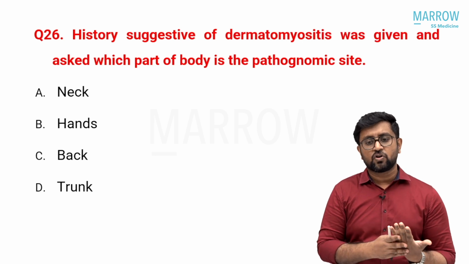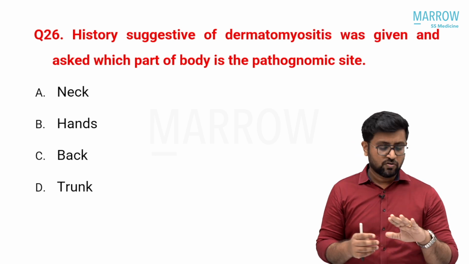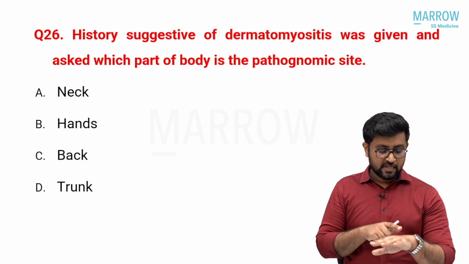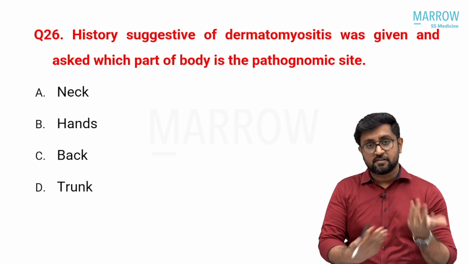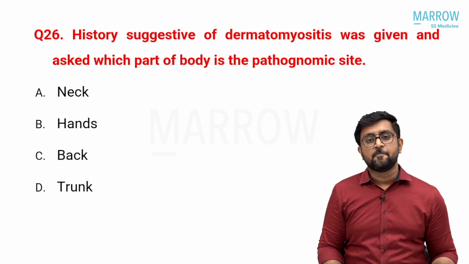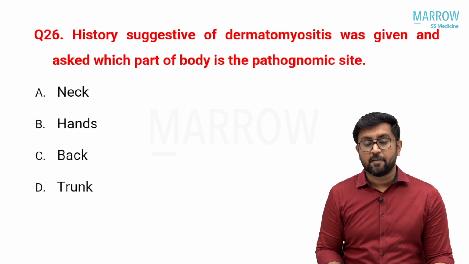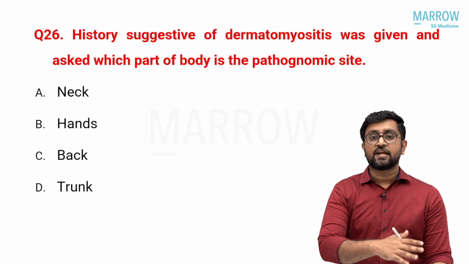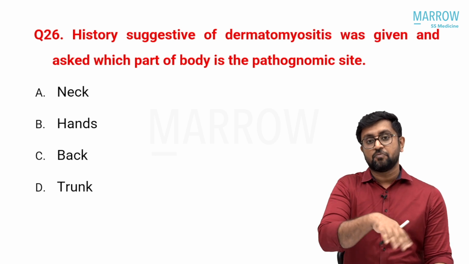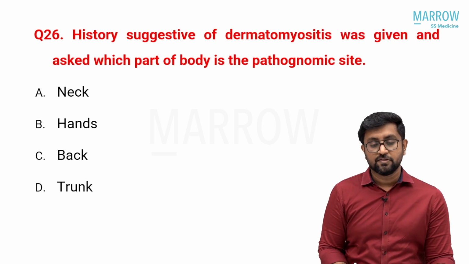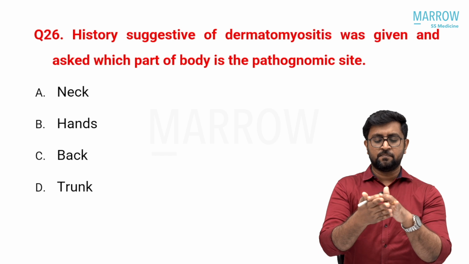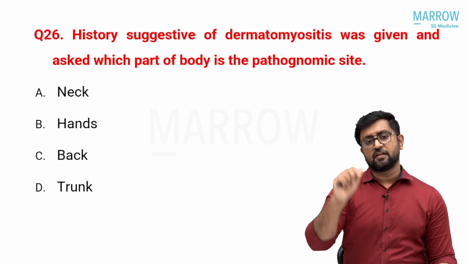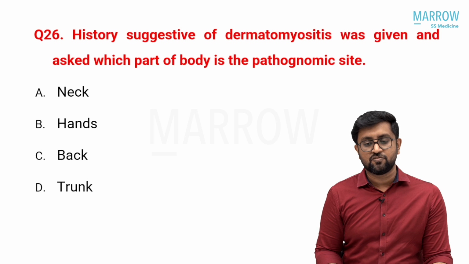Then you can have Gottron's papules and Gottron's sign. Gottron's sign is over the extensor aspect of the MCP joints or knuckles, as well as the extensor aspect of the elbow and sometimes the knee. You will see erythematous macular rashes. Gottron's papules are when these rashes become papules. And the mechanic's hand is mainly on the radial surface of your hand, basically on the index finger and thumb, and the palmar surface.